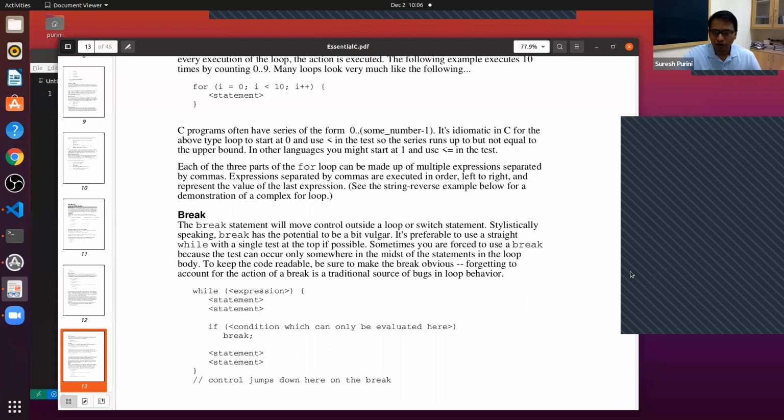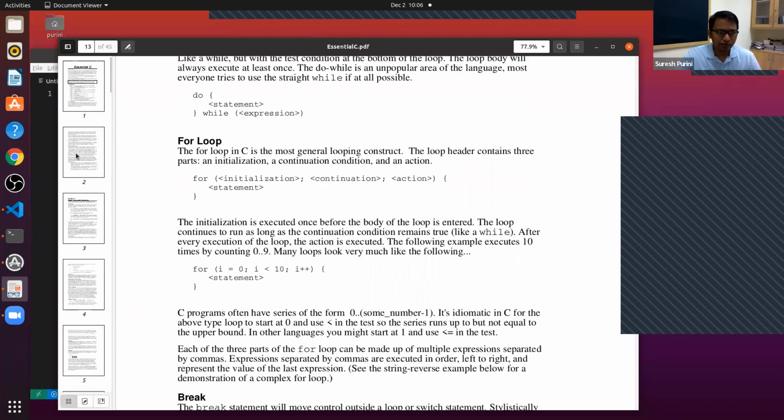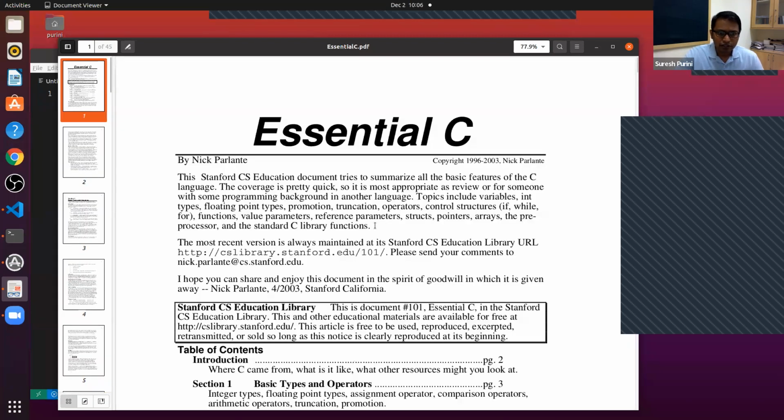There is one book called Essential C. It is from Stanford. You can see that the whole C language is summarized in 45 pages. This is an excellent reference.